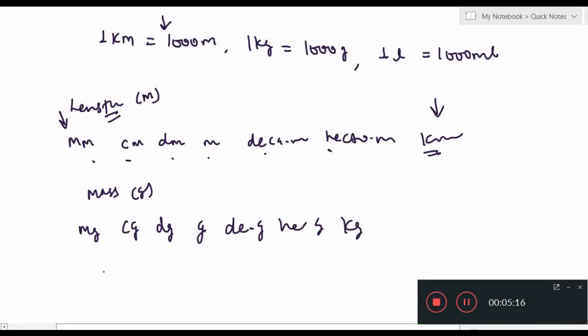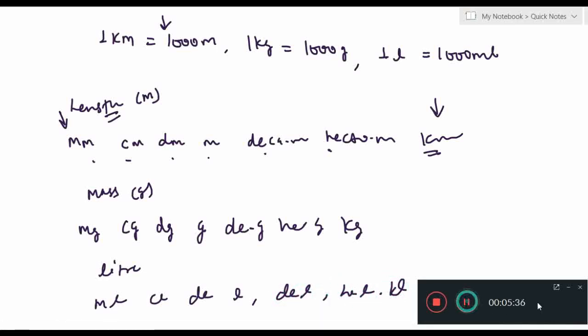If I want to do this for volume, that means for liter, the same I have to write: milliliter, centiliter, deciliter, liter, decaliter, hectoliter and kiloliter. Okay, so this one is over.